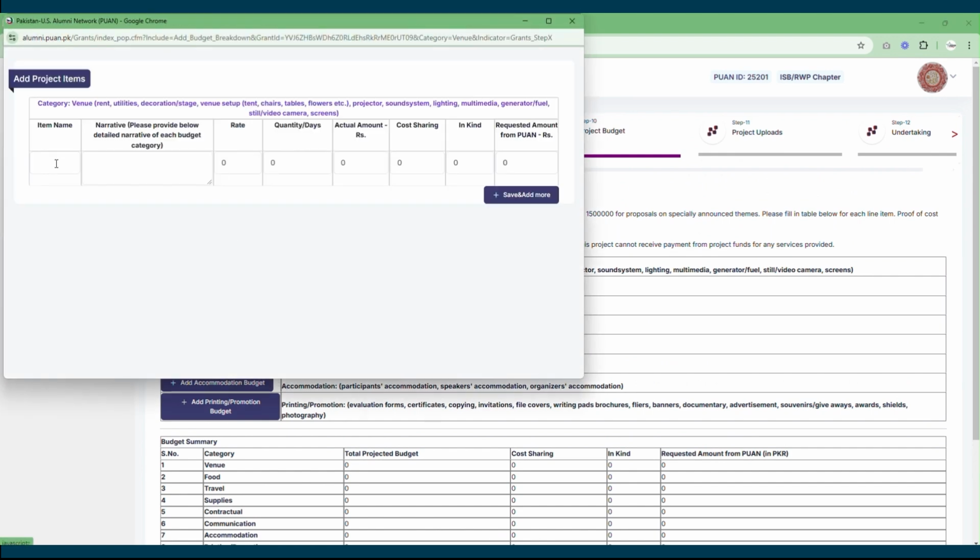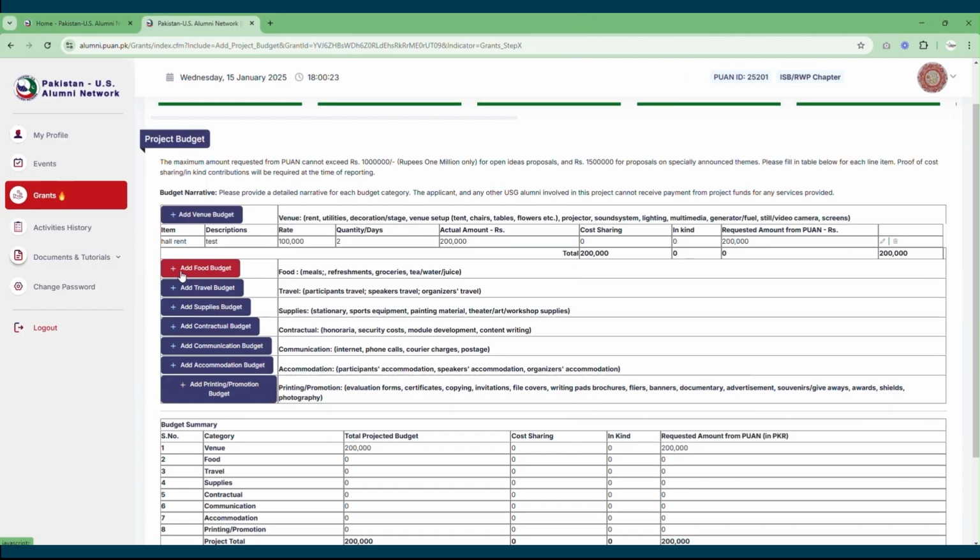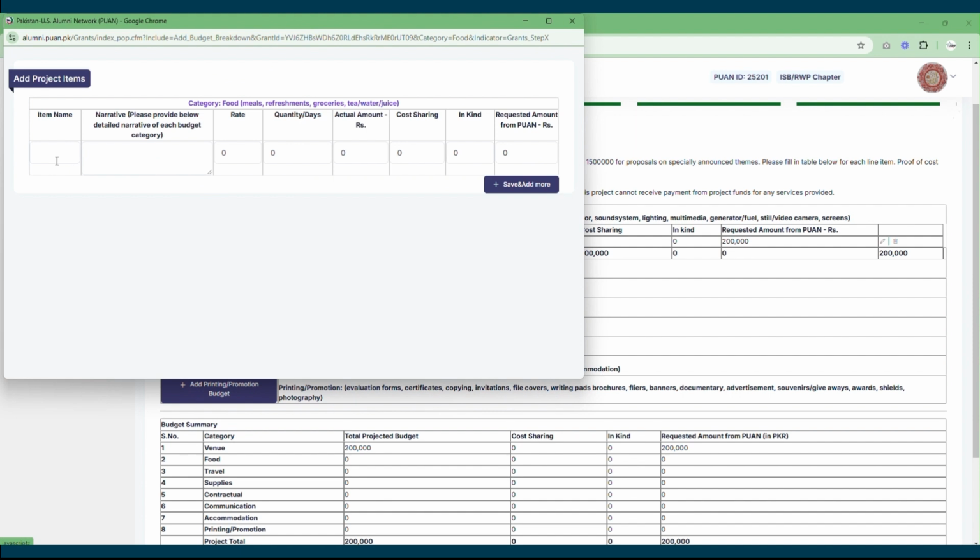For example, you want to add rental budget or the venue cost, then you can list down the items by adding their rates, the days for which you will be making this expense, in case any cost sharing is involved, and the funds which are requested from PUAN. So the moment you are done with adding the budget, it will start reflecting over here.